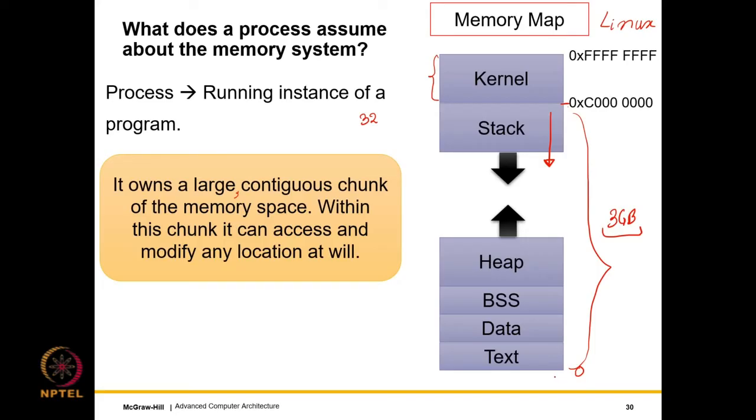Now let me start from the bottom. The first few bytes store what is called the header of the process, right? It has some data about the process, and contains something called a magic number and other information about the layout of the memory map. I will not discuss that, that's for a separate course.